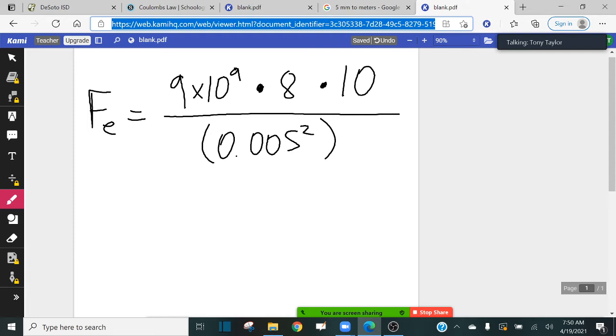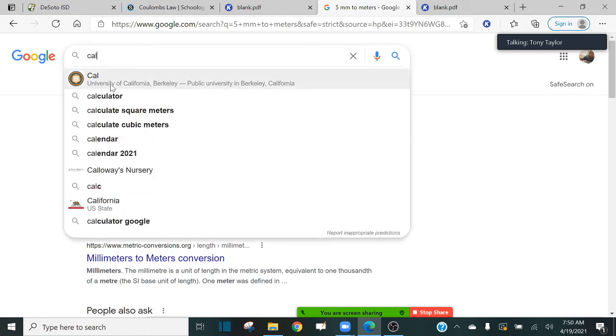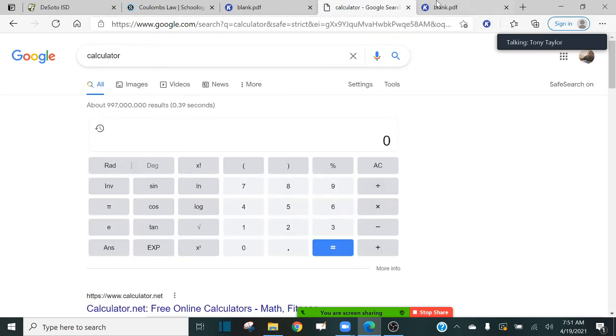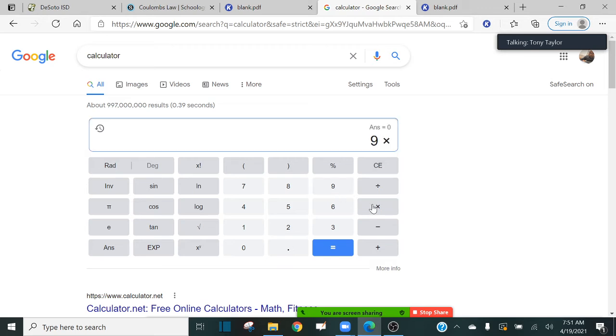Okay. Now, guys, whenever you are working out these problems, this is what I recommend you do. Find what the numerator is first, then find out what the denominator is, and then just divide the two. So I'm going to go to Google, and I'm going to type in calculator. I'm going to show you guys how to do this calculation. Okay, so let's look at the numerator first. The numerator says 9 times 10 to the 9. So I'm going to do 9 times 10. Remember, hit this key right here, and then raise it to the 9th power. 9 times 10 to the 9.